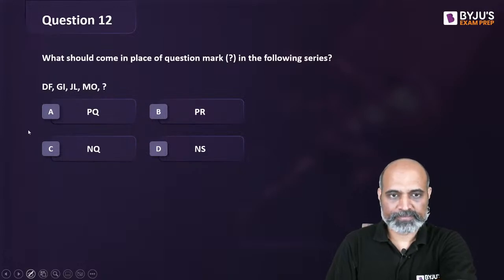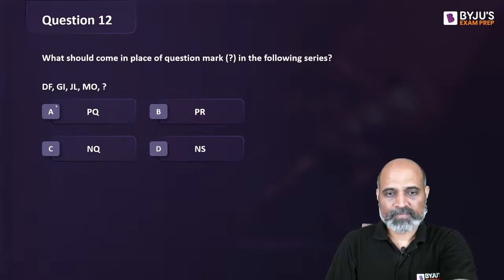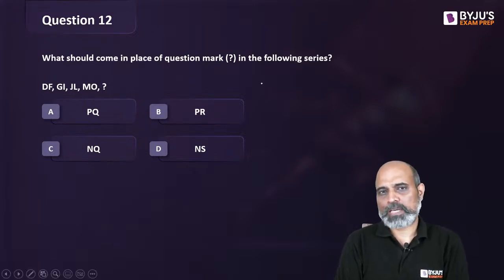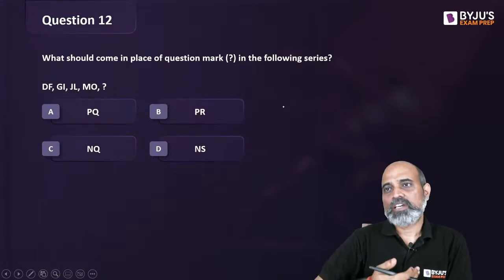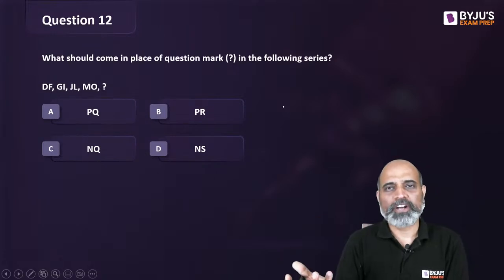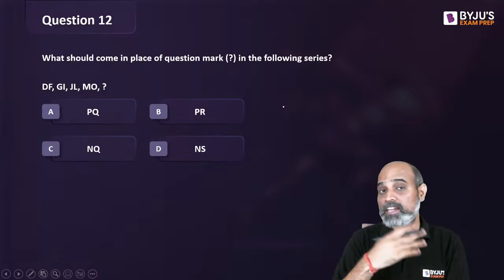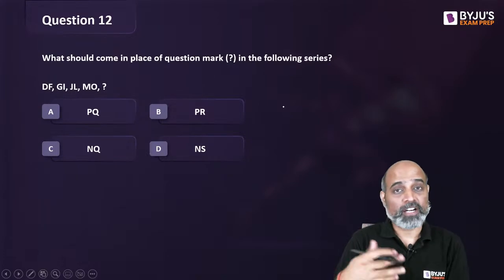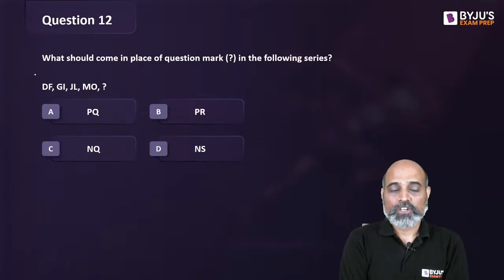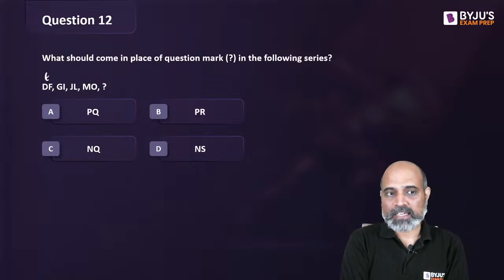ठीक है. Letter में थोड़ा, if you have practiced a lot of questions, you may be very fluent in this, right? मतलब English alphabet पढ़ना मुश्किल नहीं होगा. Some of you may already know that what comes before S and after S, what comes before U and after U. You don't have to every time read starting with A, right? So we have D, E is missing, then you have F. Then G is there, continuous.